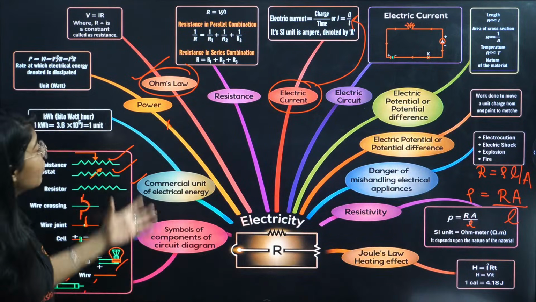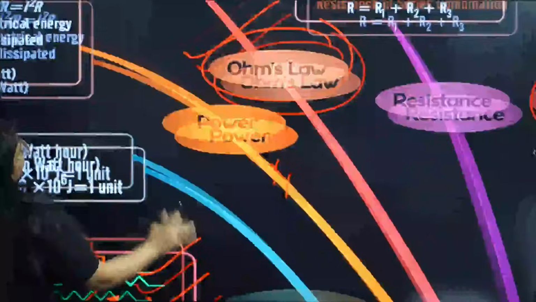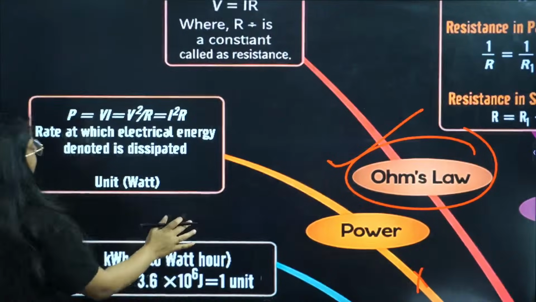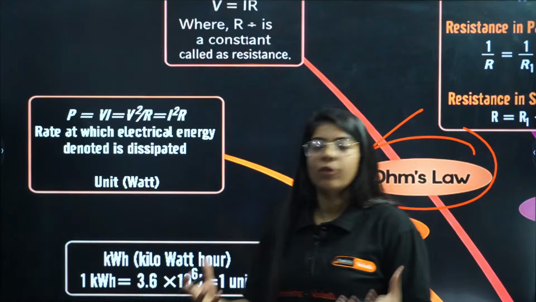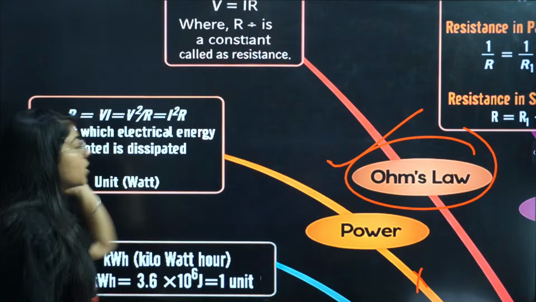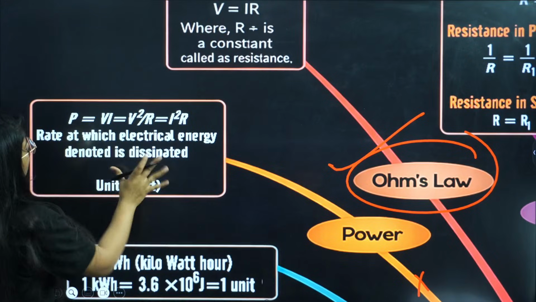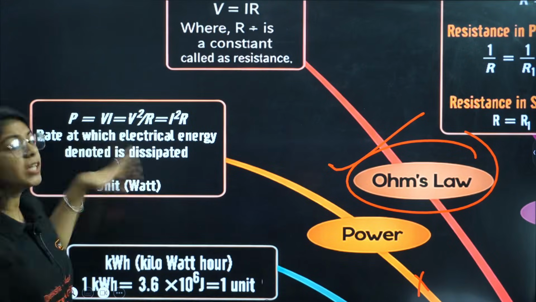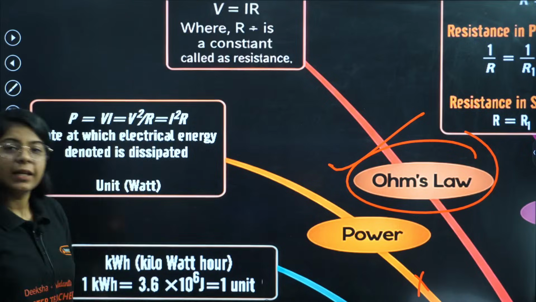So power is nothing but the potential difference and current that is flowing in our circuit, that is flowing in our conductor. Okay, so the formula is basically the rate at which electrical energy is dissipated, we can say. So potential difference into current, that is the product.